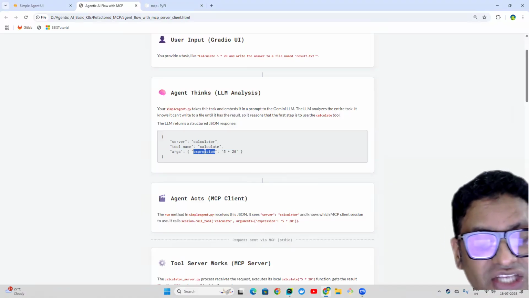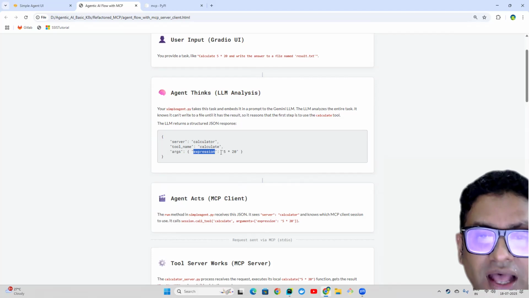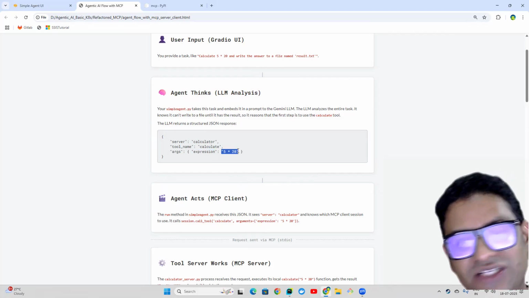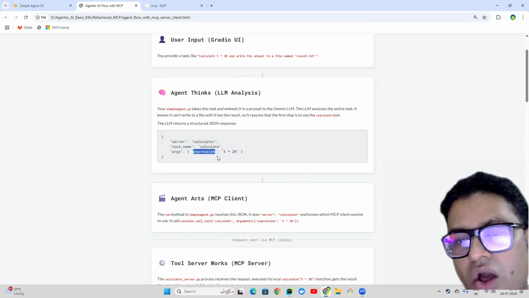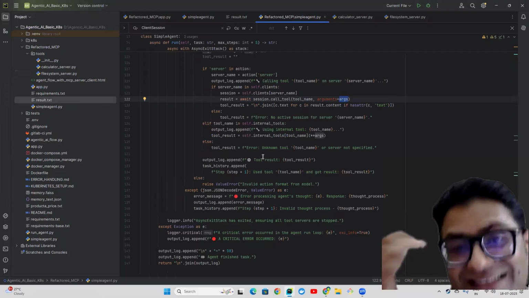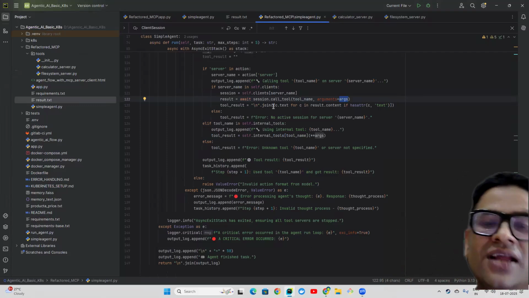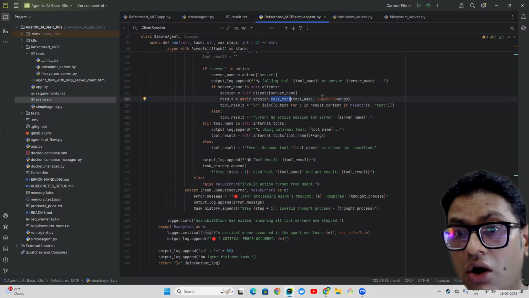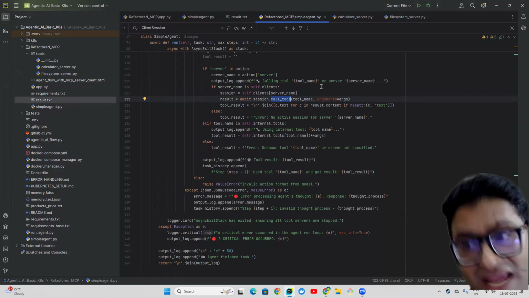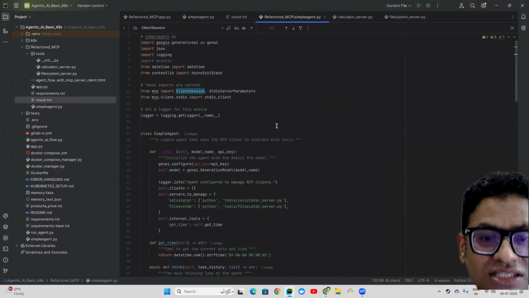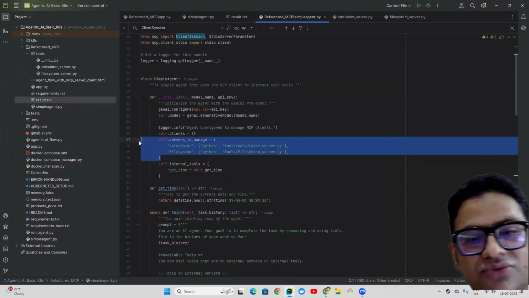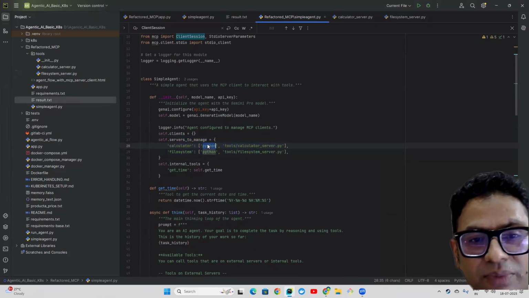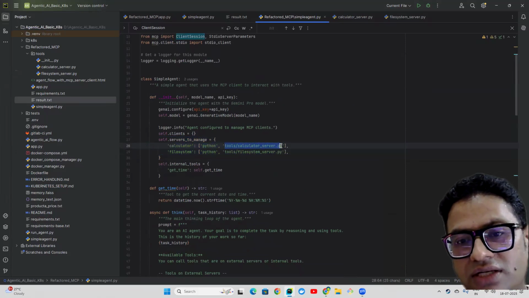So I'm saying expression means you have to just calculate this with the expression. If you understand the Python, then you will understand all these things, because now the Python understanding is actually needed at this point in time, right? So now it knows, okay, it has to execute the calculate function on one of the servers. So how is the server actually being recognized? This is where this servers to manage comes into the picture. So we have Python based server, and which is tools and the calculator server.